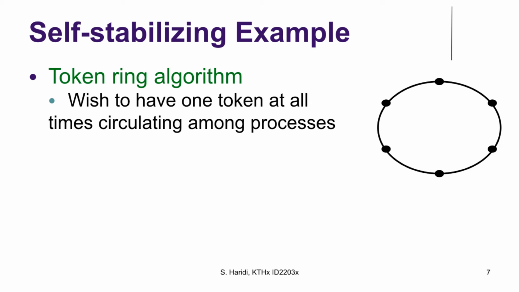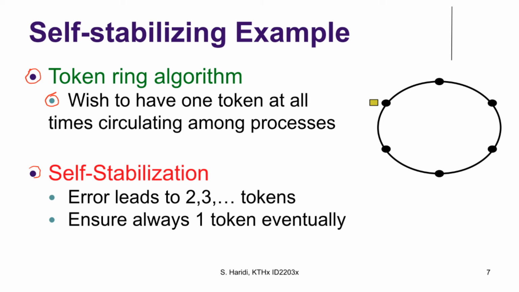Here is an example of a self-stabilizing algorithm. It is called the token ring algorithm. We wish to have one token circulating among a set of processes. This token represents a resource that only one process can have at a time. But sometimes errors can occur.